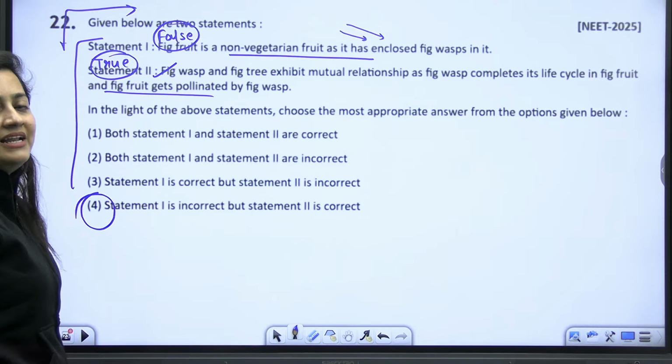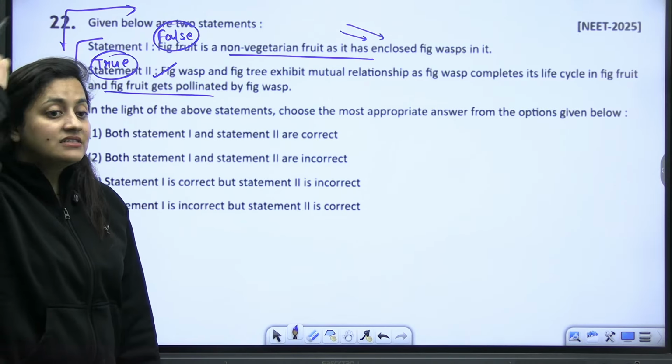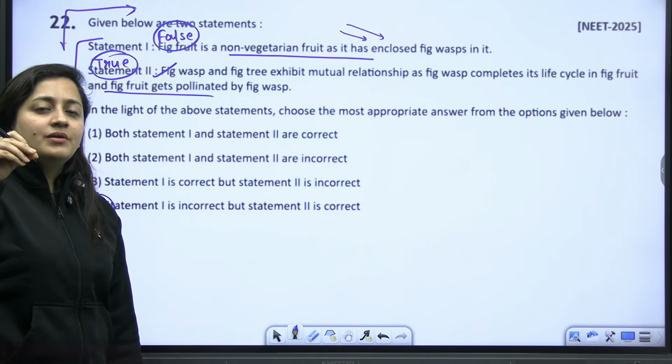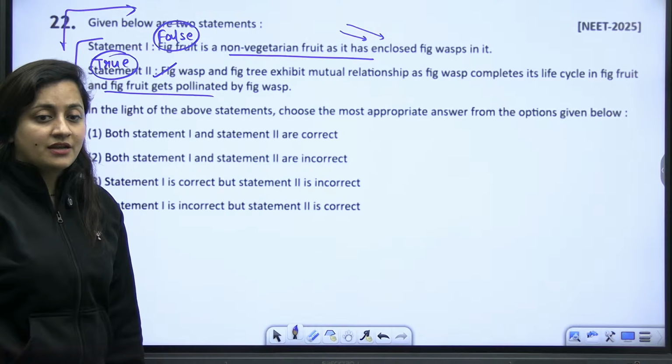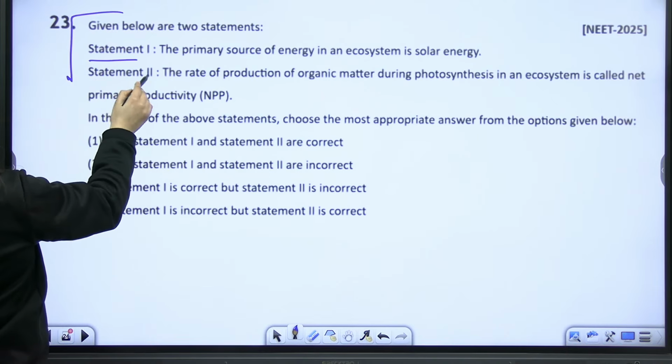Some vegans still believe that it is a non-vegetarian fruit because flies are still present. But as per the NTA's answer, it is clear that the larvae will be destroyed by the enzymes present in the fruit. So they don't believe in that. So next, statement 1, statement 2.